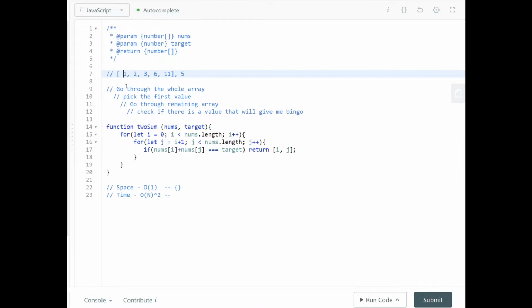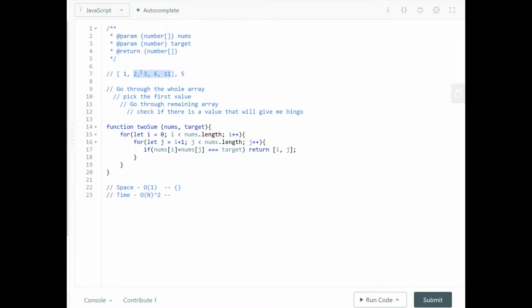When we look at this, we're basically going, okay, my first value is 1. I need to find a 4 in the remaining array. See, I already set the question: I need to find 4. But how do I know I need to find 4? Maybe we should store this little logic, and then we can reference it back.